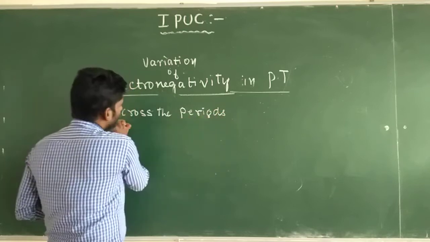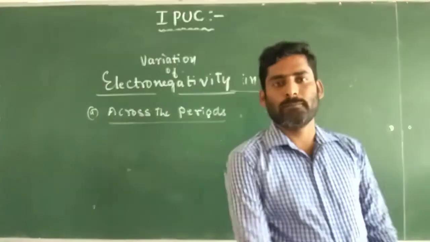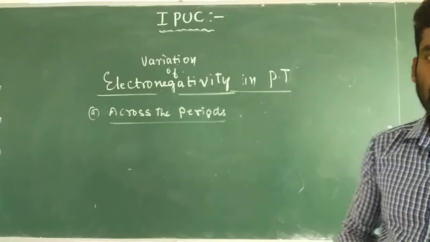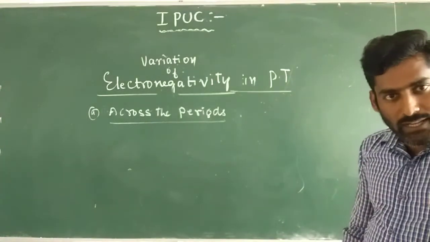From left to right of the periodic table, the electronegativity of the